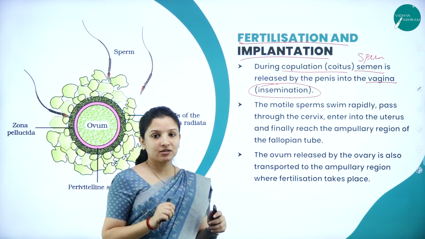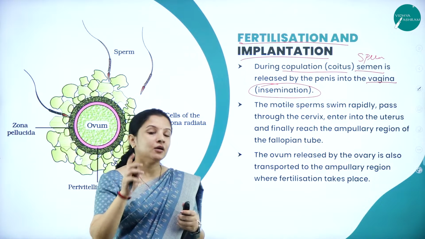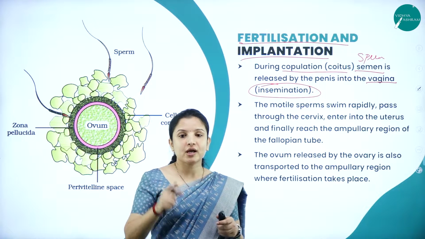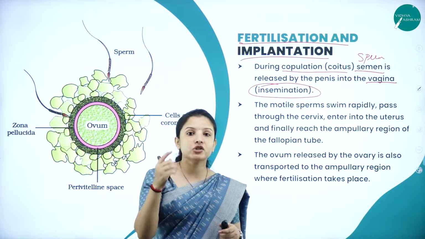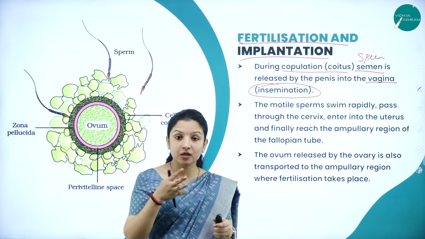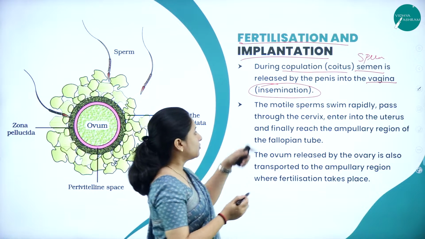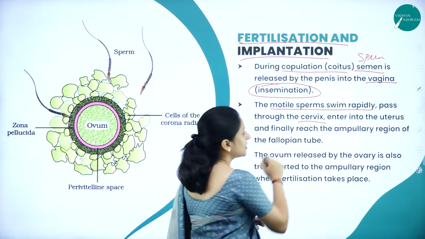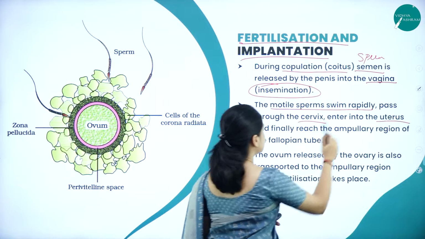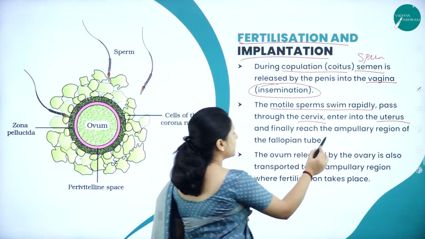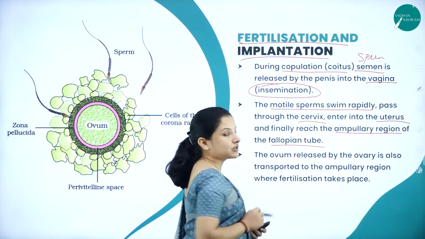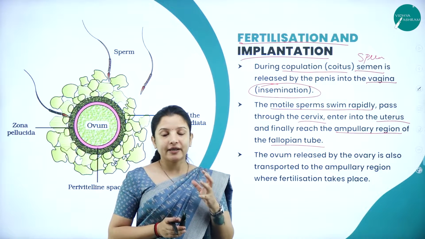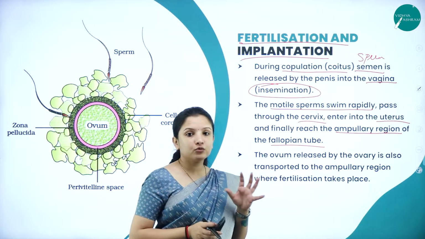Now, once it reaches the vagina, the sperms are motile, right? Because we learned that the middle piece of the sperm contains a lot of mitochondria. That mitochondria will supply energy to the tail of the sperm, which will help the sperm to move very fast. So the motile sperms will start to swim rapidly. It will pass through the cervix, then enter into the uterus, and finally reach the ampullary region of the fallopian tube. Which was the ampullary region? That part almost near the infundibulum, right? That part it will reach because there the ovum would have been present.